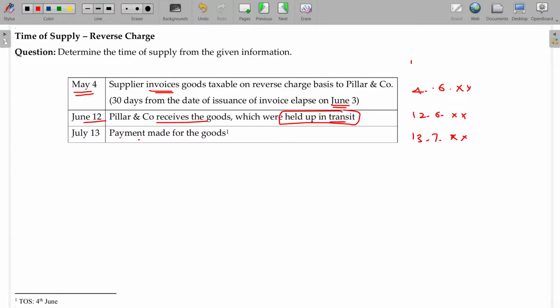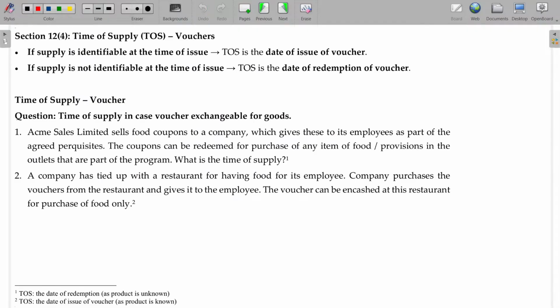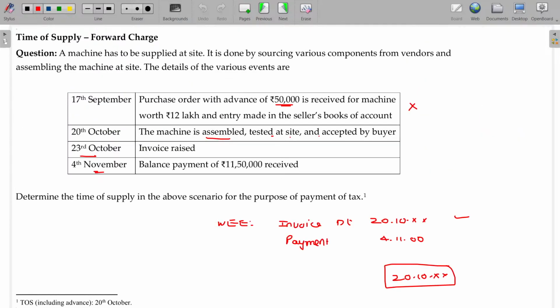Whatever it may be, as per the rules here, whichever is the earlier will be taken. So 4th June will be the final day. This will be the time of supply in case of reverse charge. Hope you will be now able to understand.